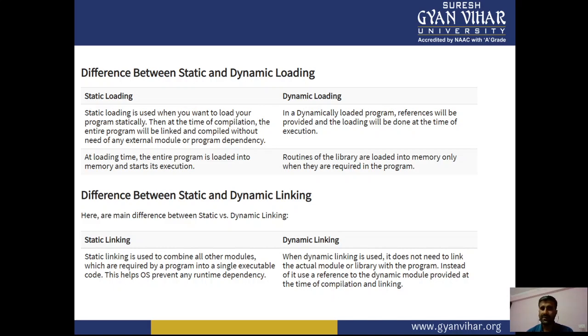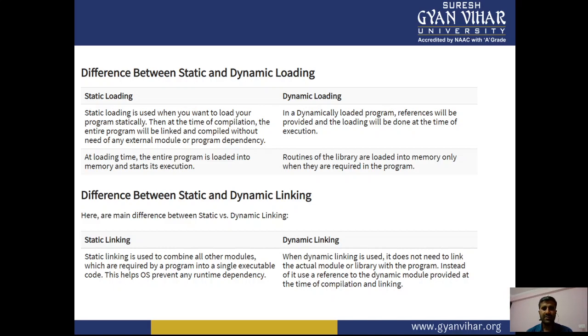But in a dynamically loaded program, references will be provided and the loading will be done at the time of execution, right? With static loading, at loading time the entire program is loaded into memory and starts its execution. But in dynamic loading, routines of the library are loaded into memory only when they are required in the program, right? So this is dynamic loading.